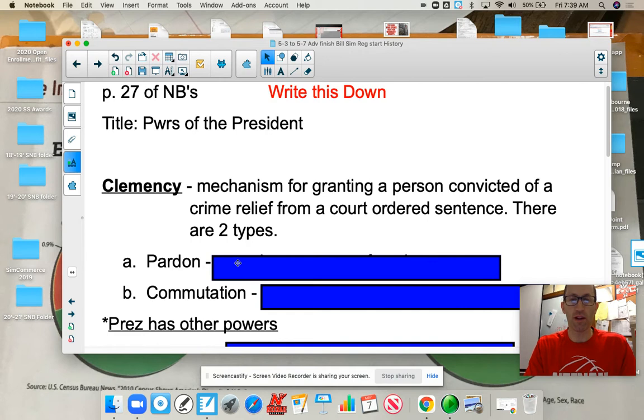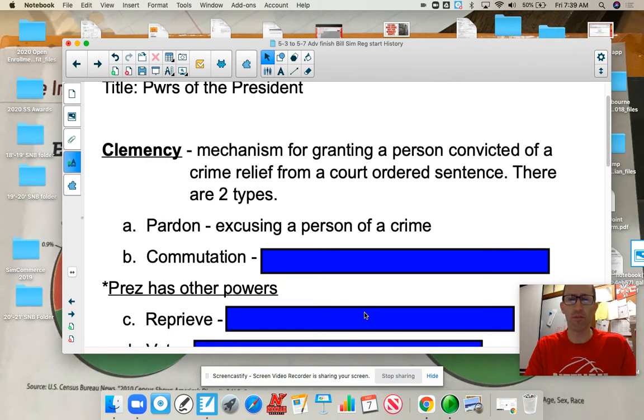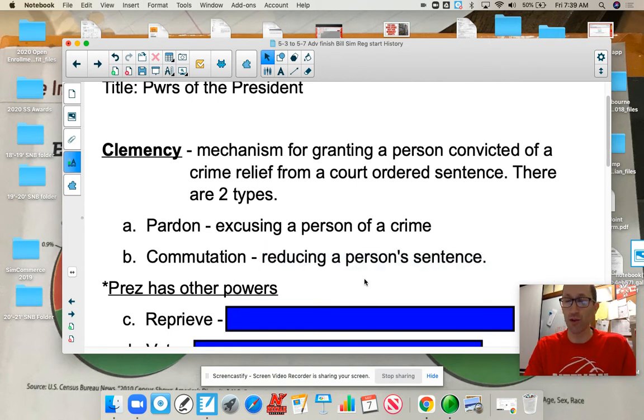Anyways, pardon. What is a pardon? Pardon means excuse me. It's excusing a person of a crime. Another power of the president in clemency is commutation. Commutation means to reduce a person's sentence. So if they were in jail for a 5-year term and they only served 2 years, the president can say, oh, that's enough, and the person goes scot-free.